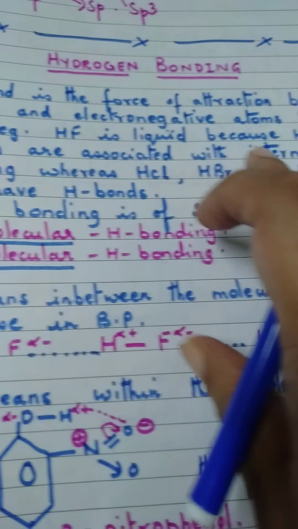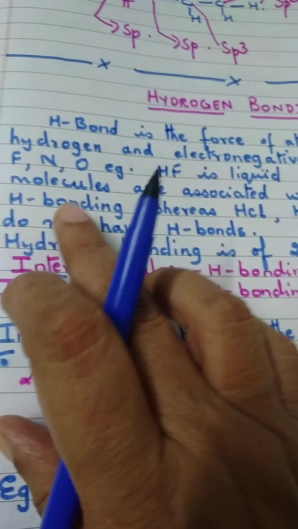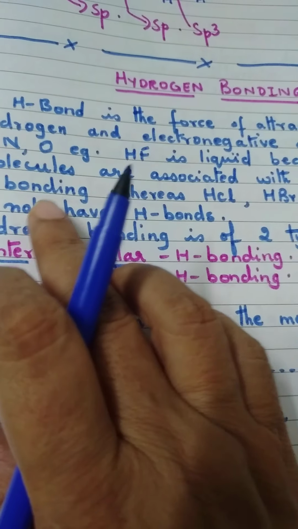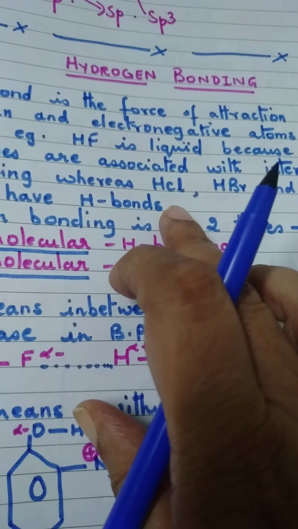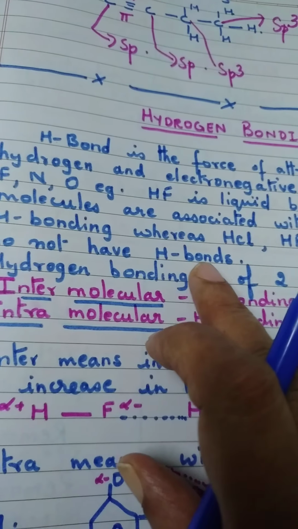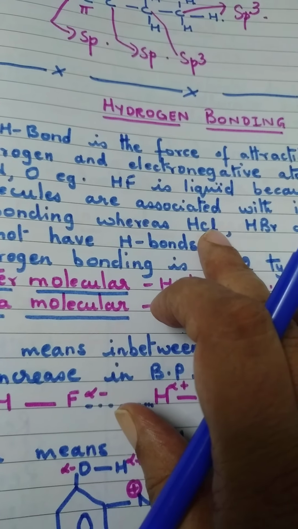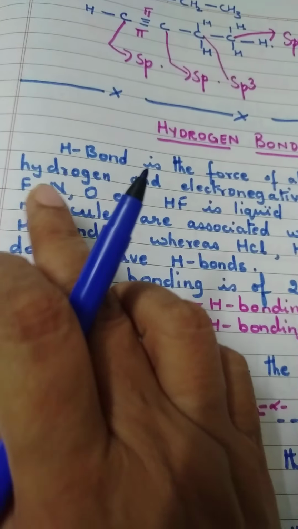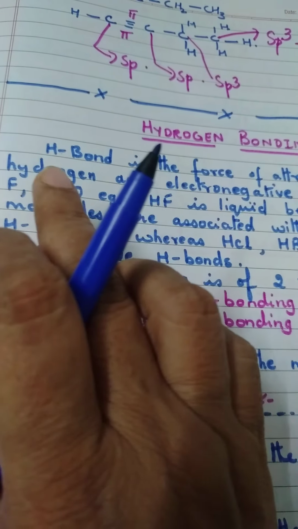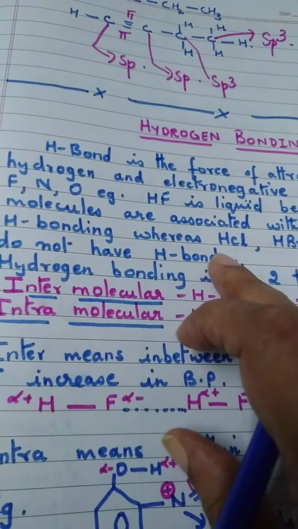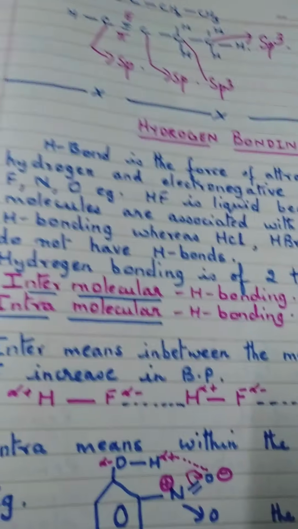HF is liquid because HF molecules are associated with intermolecular hydrogen bonding, whereas HCl, HBr and HI do not have hydrogen bonds, because here hydrogen will be bonded to chlorine, bromine and iodine. It is not one of these. Hydrogen bonding is applicable only to fluorine, nitrogen and oxygen. Right? Now here I would like to explain in detail.